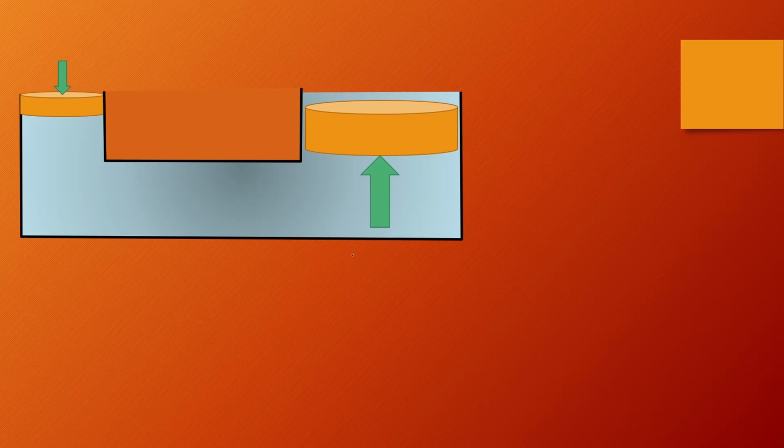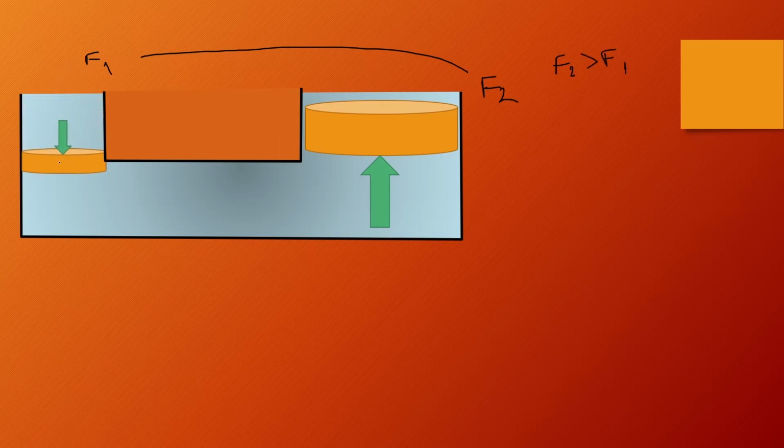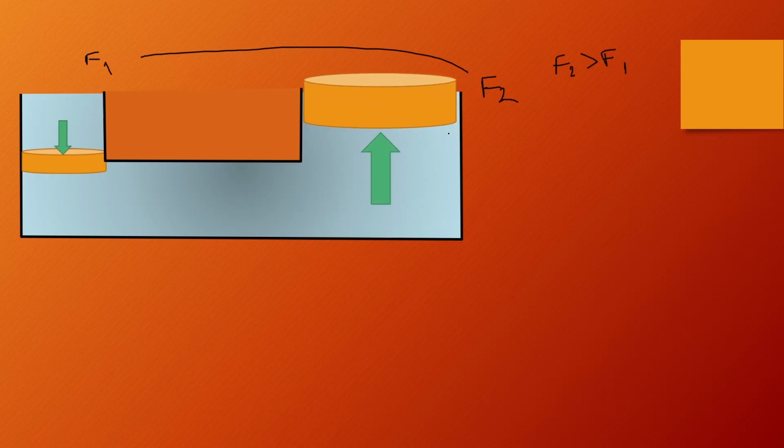Okay, let's animate this. We push this cork with a certain force, F1, and we get a certain force, F2 here, which is bigger than F1. So F2 is bigger than F1. Cork 1 travels a certain distance, and then cork 2 travels a certain distance as well, but a smaller distance.